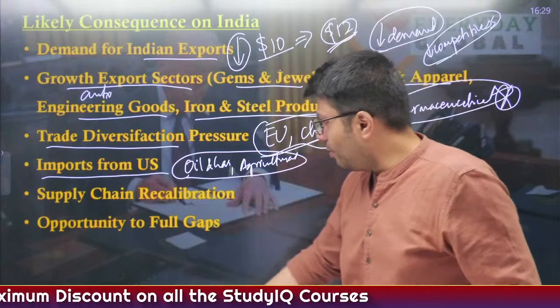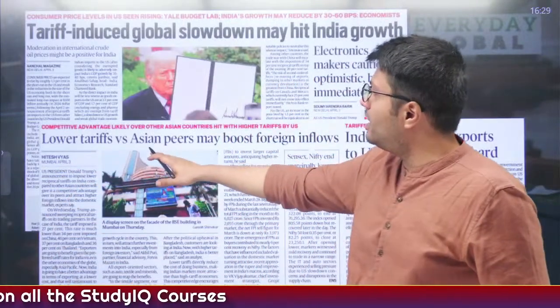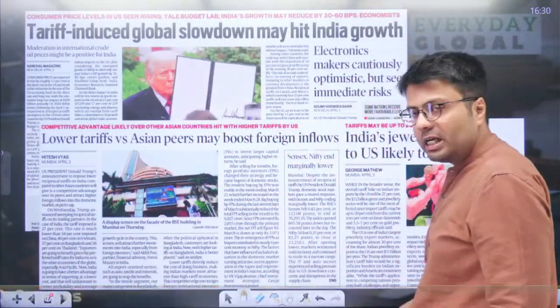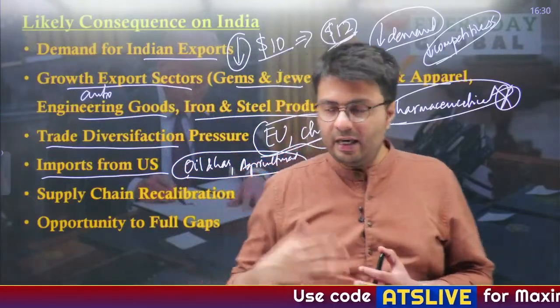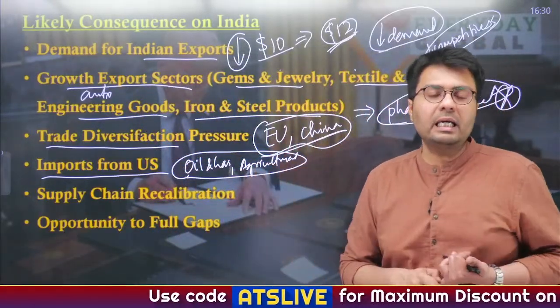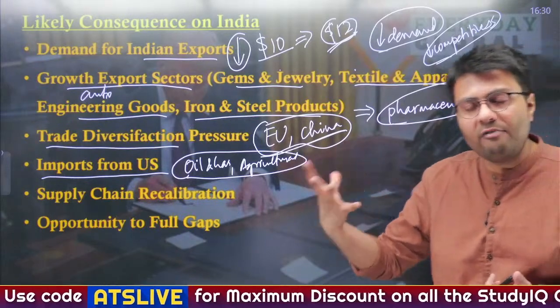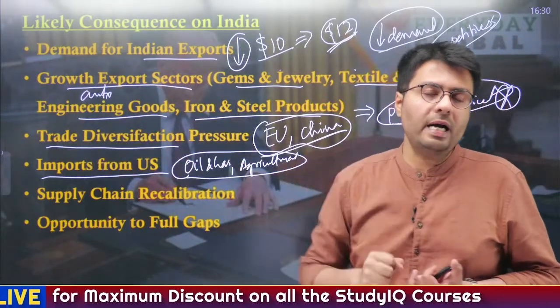Also, as you can understand, this article says that lower tariffs versus Asian peers may boost foreign inflows. What we have seen is that major competitors of India in export markets, like Vietnam, China, etc., have witnessed higher tariffs as compared to the Indian economy.